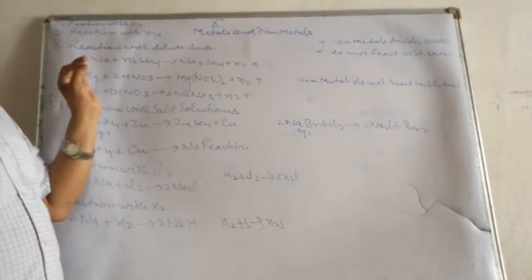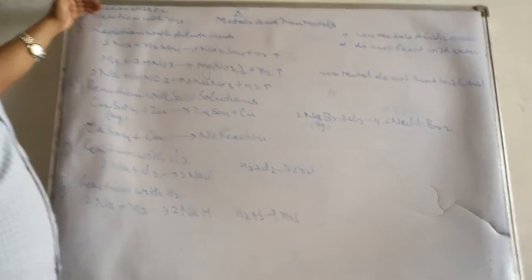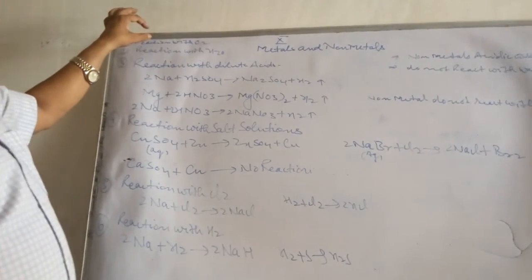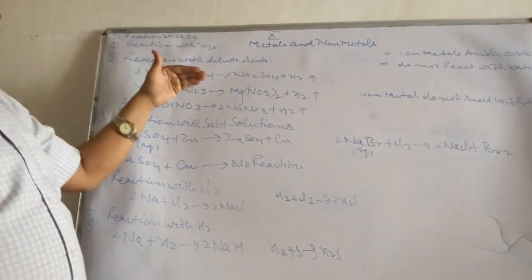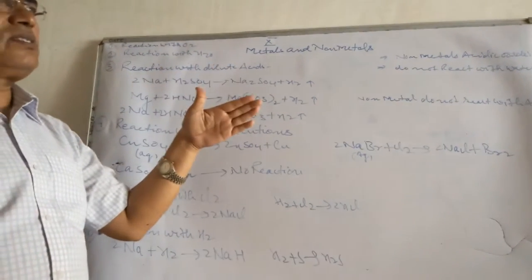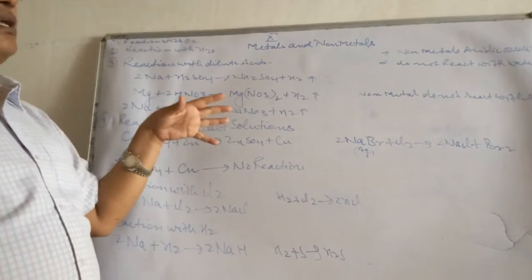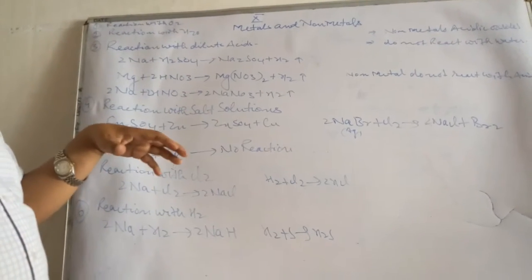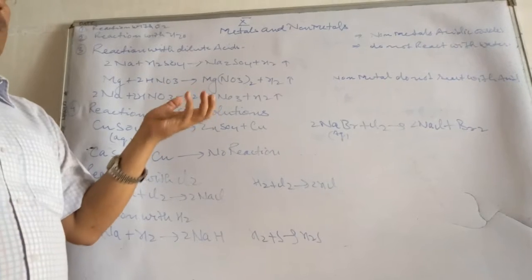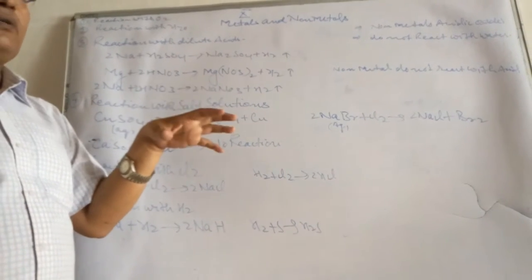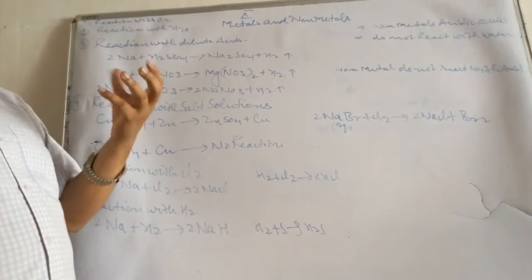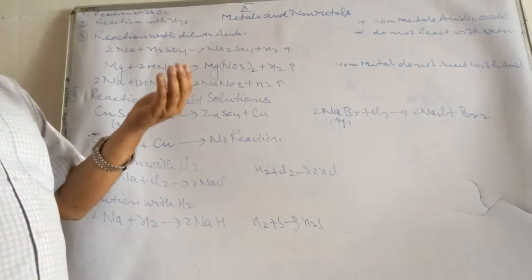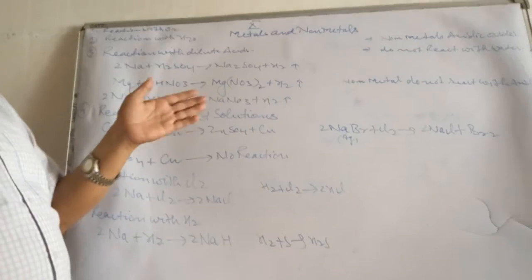But let you all see, children, a reaction with oxygen means when metals are treated with oxygen they form their oxides, and their oxides are basic in nature. What type of oxides? Basic oxides. When basic oxides dissolve in water they give bases having pH 9, 10, 11, 12, 13, 14, meaning more than 7.